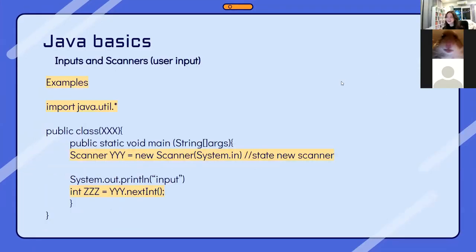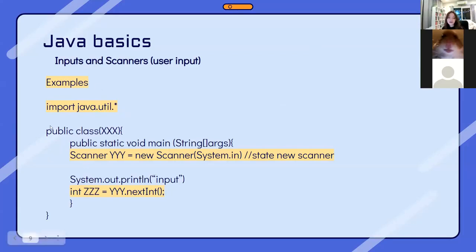Okay, so input and scanners. Over the past few slides, we've been using values set by the programmer, but what if we need the user to input something? First, you would need to import a scanner. So right here, we're importing a scanner. Thankfully, there is a Java library for this, and we don't have to code everything up ourselves. For this one, we're using java.util.star. The star just means that you're importing everything from this library.